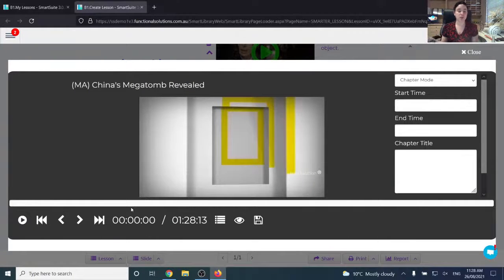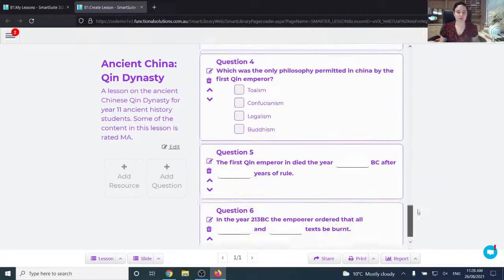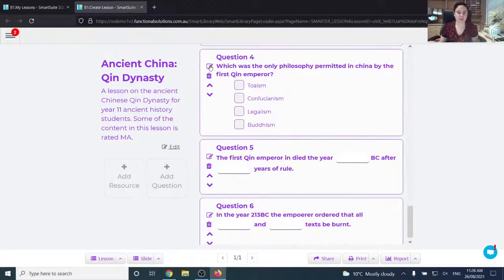You can also do this when you create your own video lessons and smart lessons, but you can also do it with the existing smart lessons on TV4Ed if you want to edit them yourself. You can also change the order of the videos by clicking the up and down buttons here, and you can also edit the questions by clicking this little edit button. You can edit the answers or the question itself. You can delete it and send them up and down as well.